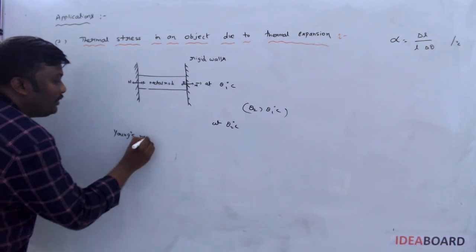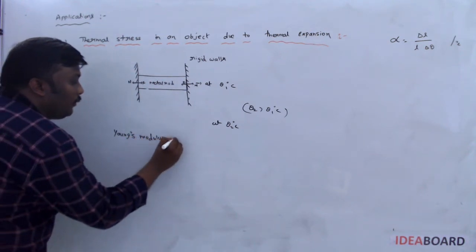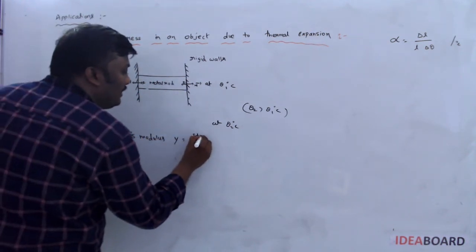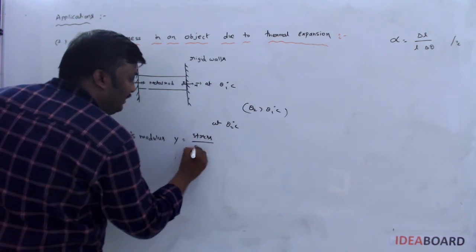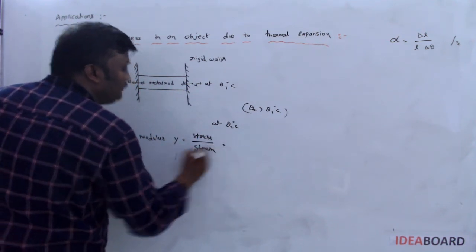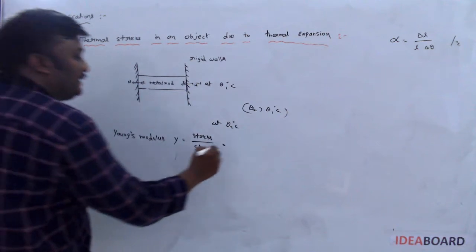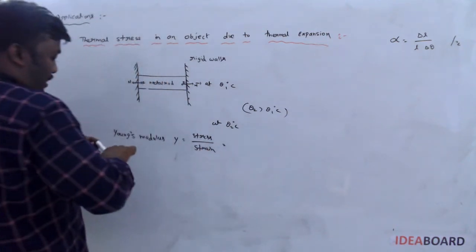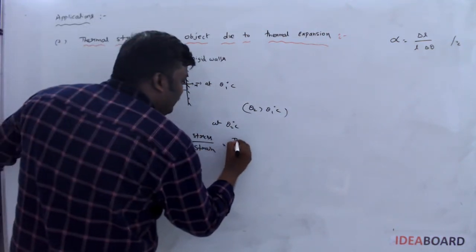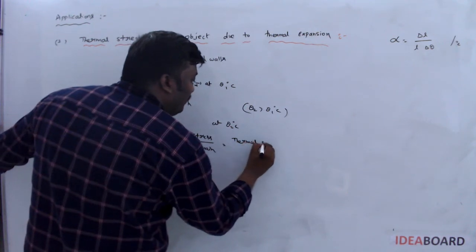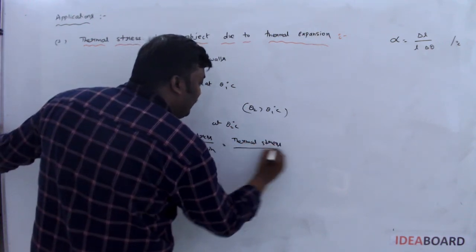The formula for Young's modulus is Y equals stress by strain. Lengthwise we got, that's why it is thermal stress by thermal strain.